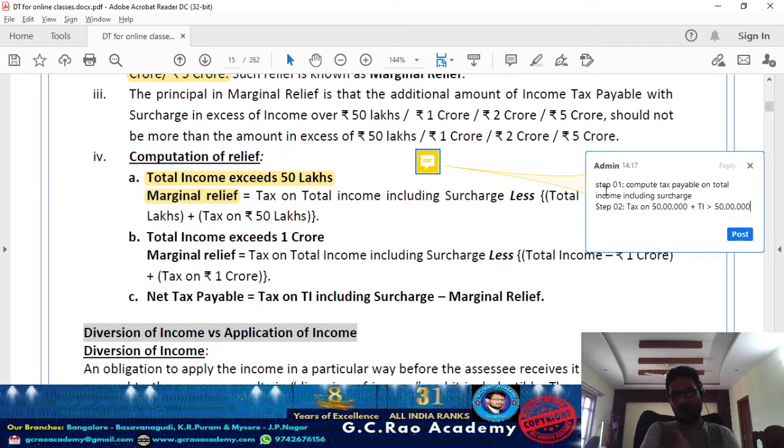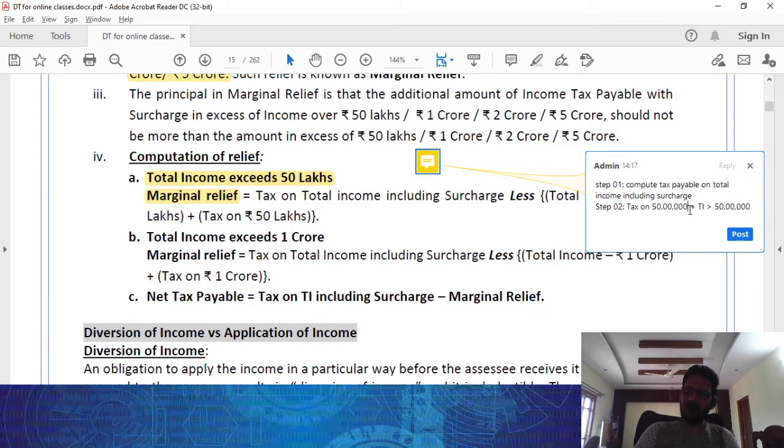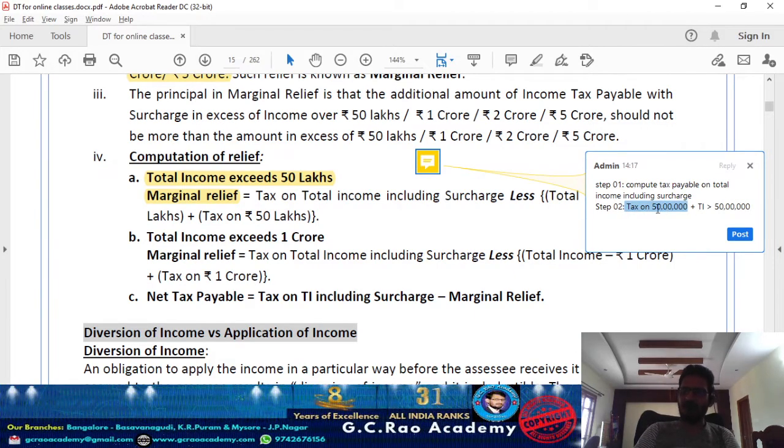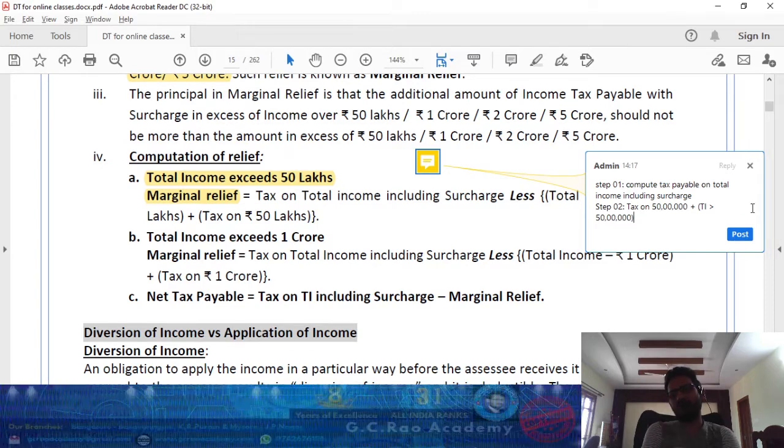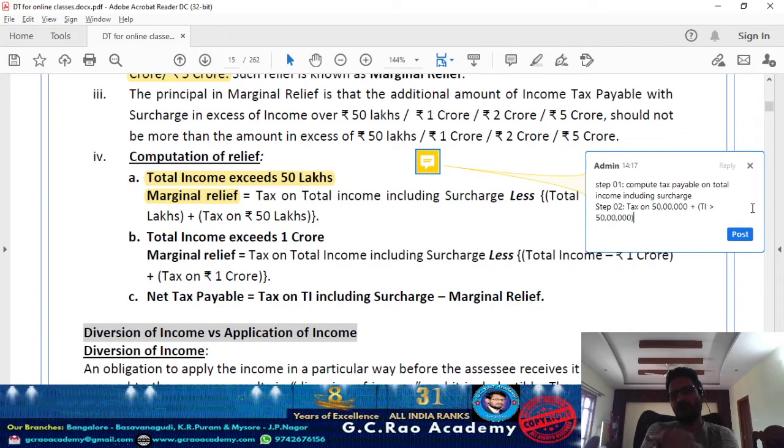Step 2, that incremental tax liability should not be more than your additional income. So let's say my total income is only 50 lakh, on that calculate what the tax liability is. And for that, what is your total income in excess of 50 lakh? What is your total income in excess of that 50 lakh rupees? Calculate. The entire excess income I am giving to the department. Max of the max, the maximum tax I need to pay is going to be the step 2 value, because you cannot ask me to pay more than that.